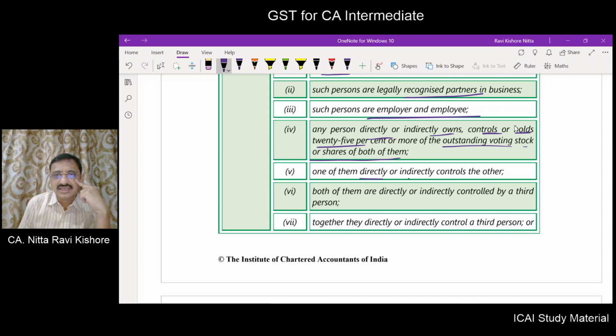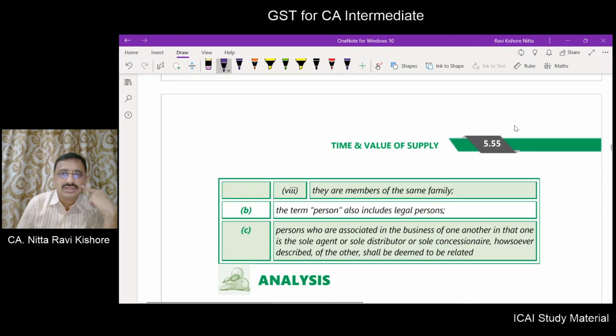One of them directly or indirectly controls the other. Both of them are directly or indirectly controlled by a third person. Together they directly or indirectly control a third person, or they are members of the same family. This we already defined somewhere in our preceding chapters. The term person also includes legal persons.